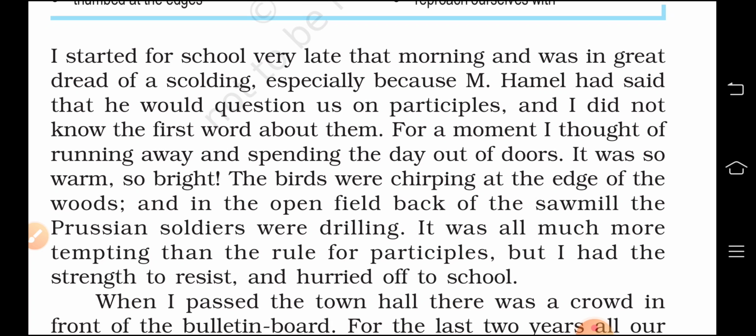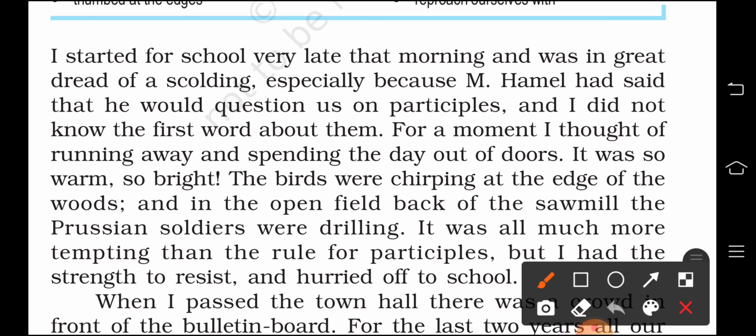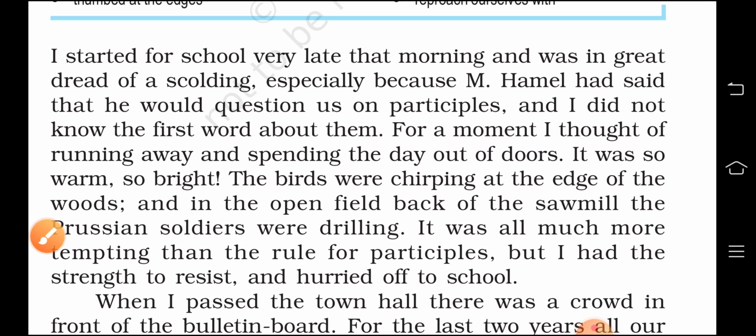For a moment I thought, right? Here I am reading: for a moment I thought of running and spending the day outdoors. So he had another option in his mind, to miss the school and enjoy the day out in the warm and the bright weather. And he describes the scene.